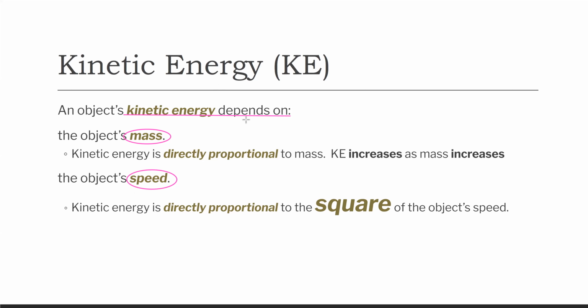So right now you should have kinetic energy depends on mass and speed. And if you want to, you can make a note that kinetic energy increases as mass increases. Or you could just draw an up arrow: mass goes up, KE goes up, okay? All right, so that is kinetic energy. That's what it depends on. So now that we know what it depends on, let's look at what the formula is for kinetic energy.